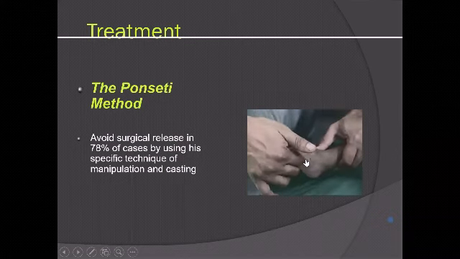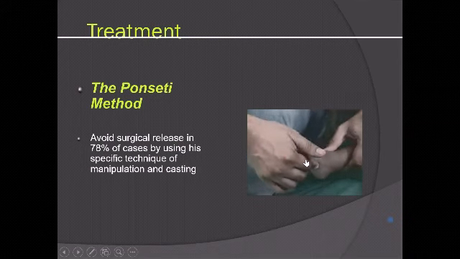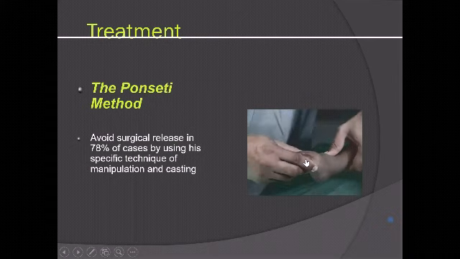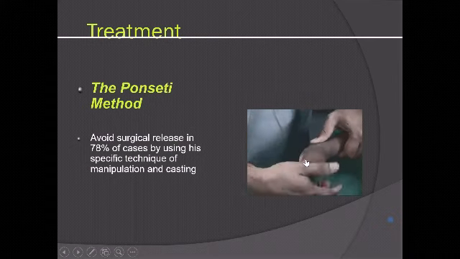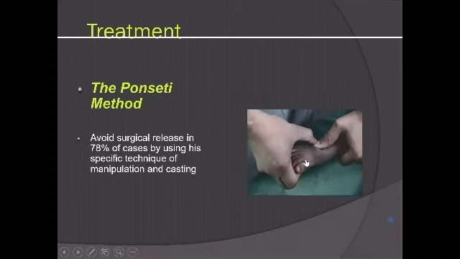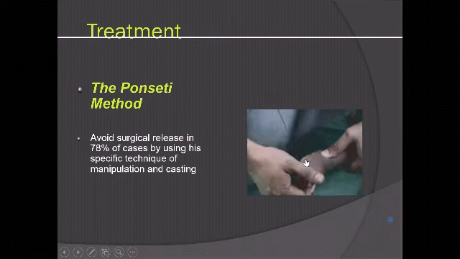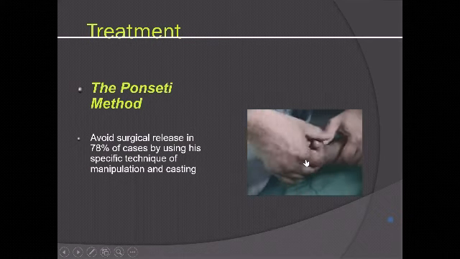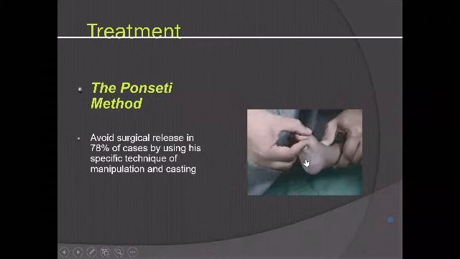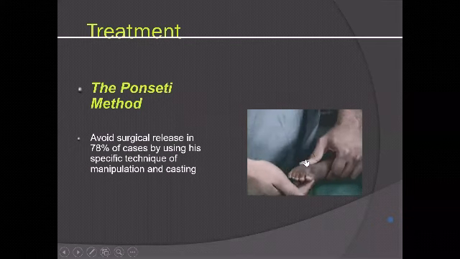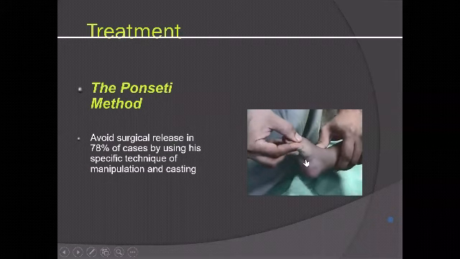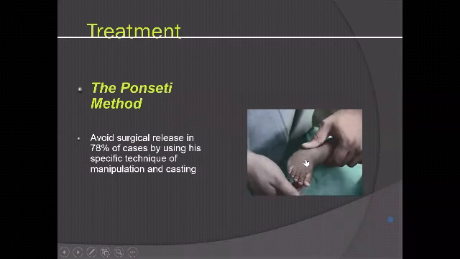You have to supinate, which means you lift up the first ray, elevate the first ray and abduct it gradually. Elevation of the first ray is important because you are now correcting the cavus by supinating the forefoot. Now the understanding of that is that the hind foot and forefoot both are supinated, but the hind foot is less supinated than the forefoot. The forefoot is pronated. So the pronation of the forefoot has to be corrected by supinating the forefoot and then abducting it. Unless you do this, the cavus won't get corrected.